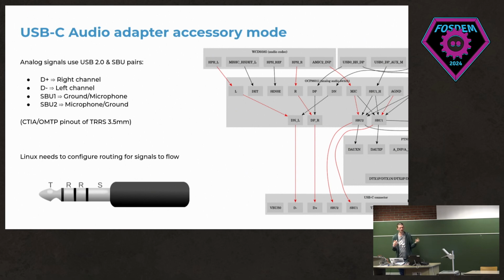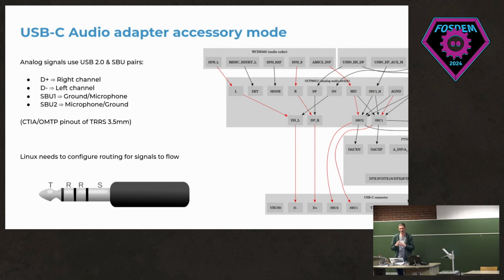And in order for the audio data to flow here, you need to configure the different chips to handle the data correctly. So I've tried to put it in a reasonably understandable format. On the top you can see the WCD codec, so the SoundWire codec that we had before. It has the headphone jack output and microphone input. This is routed to a chip called the OCP96011.